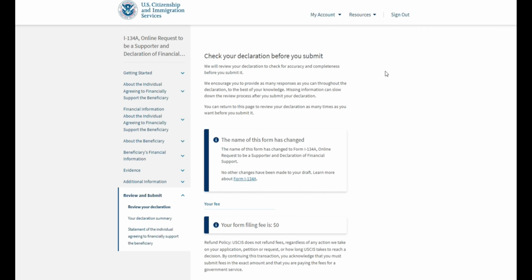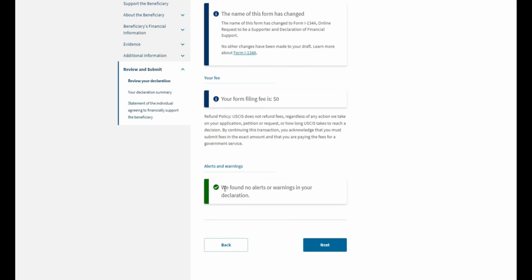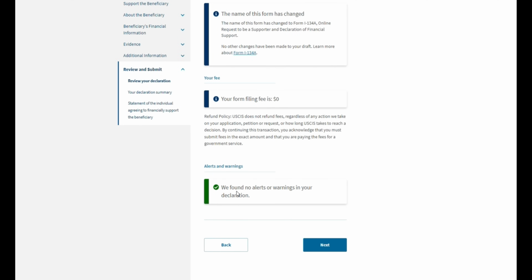Click next, and here you will be asked to review your form once again. The fee for this form is 0, which is good. Here they will also list if there's any information that you have missed in the form or didn't fill in. They will direct you to that particular part of the form. However, in our case, we filled out everything that we were supposed to fill out.